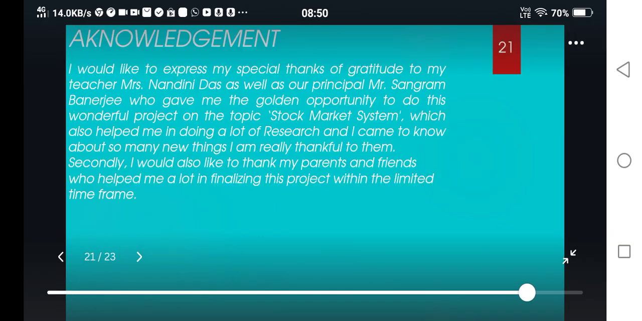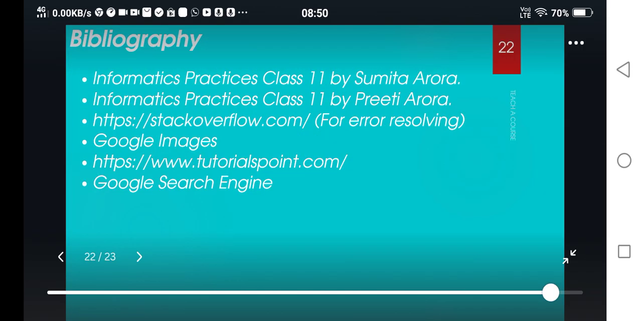So after all this we have given our acknowledgement. I have said our gratitude to Nandini ma'am and Sangram sir who have helped us and given us the golden opportunity to make this program, and I am very happy about this.